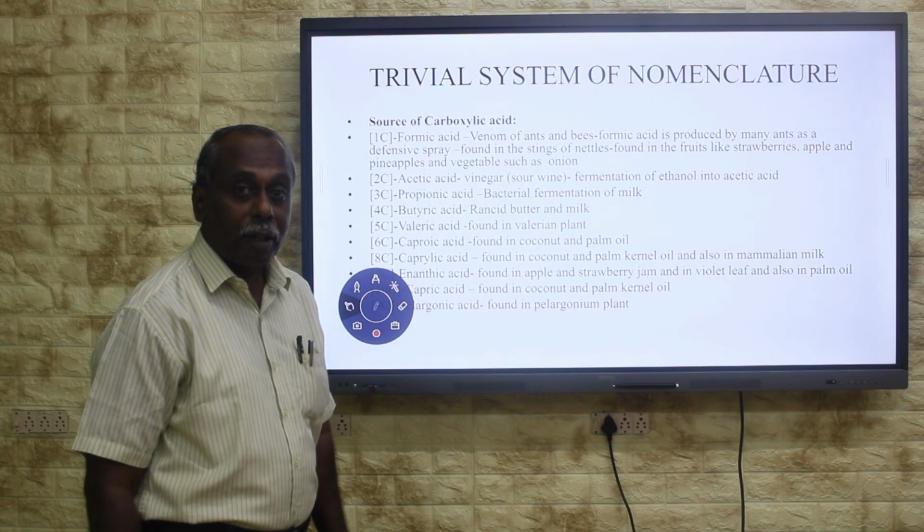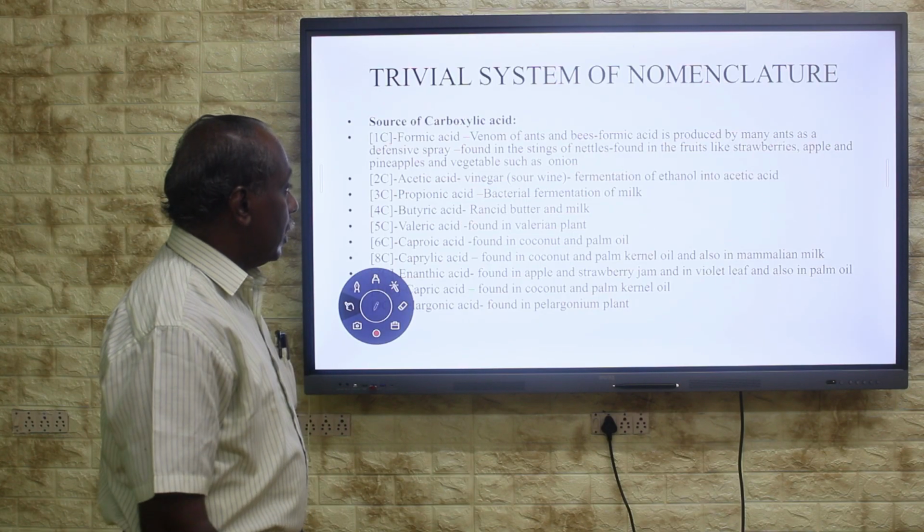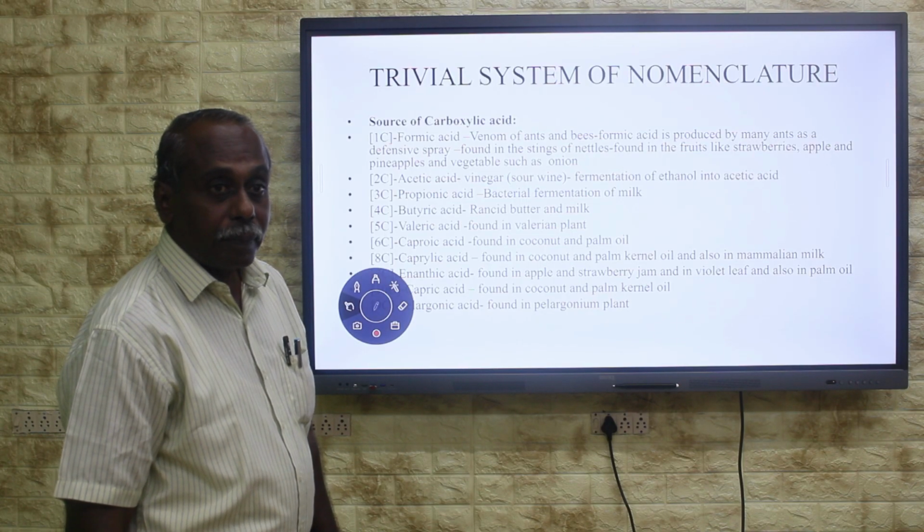The 4-carbon carboxylic acid, butyric acid, it is found in rancid butter and milk.